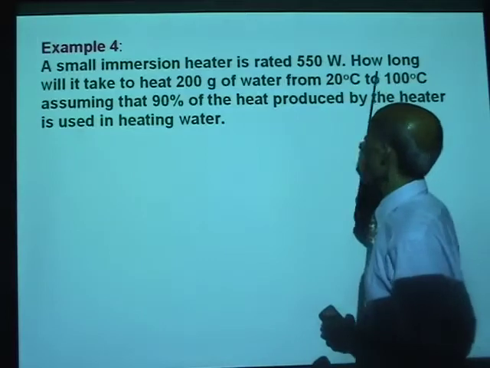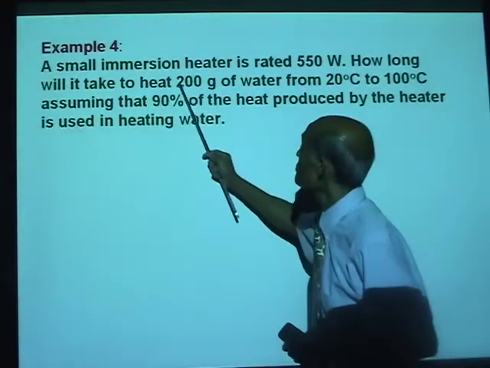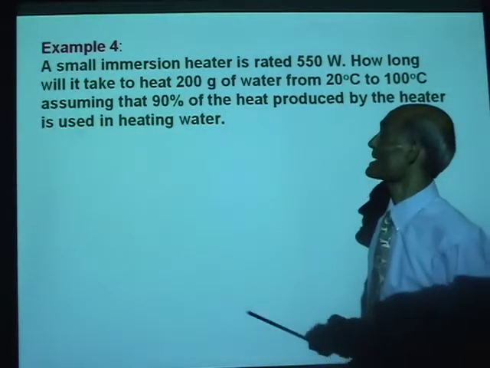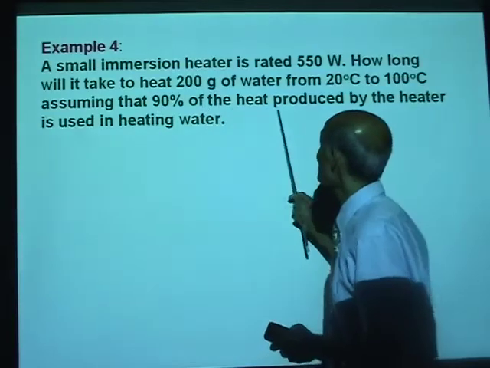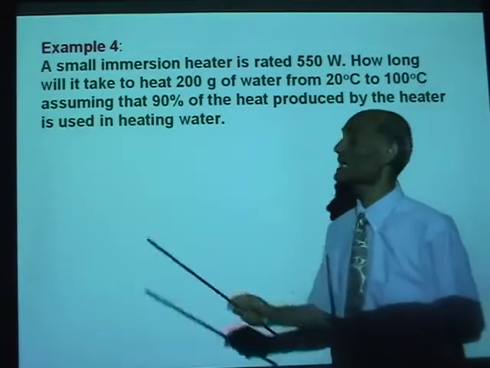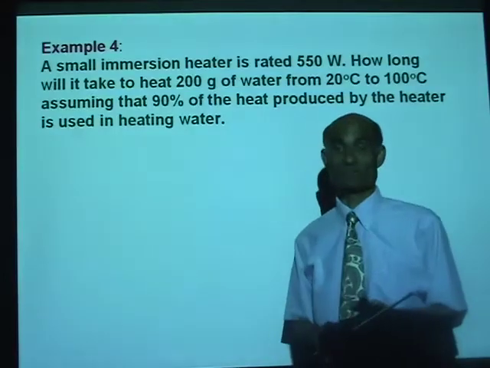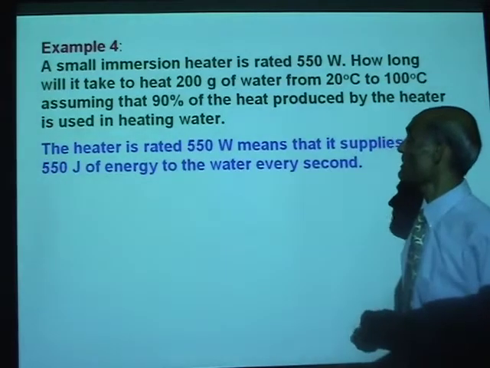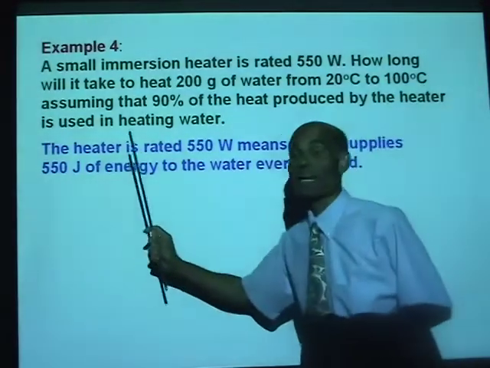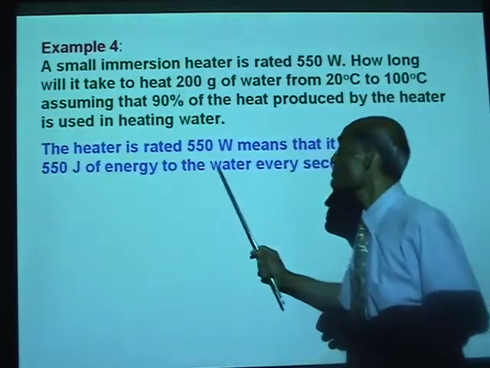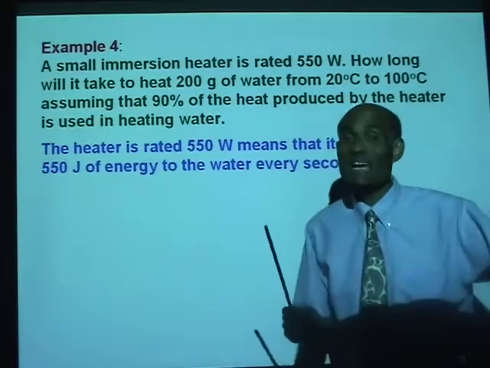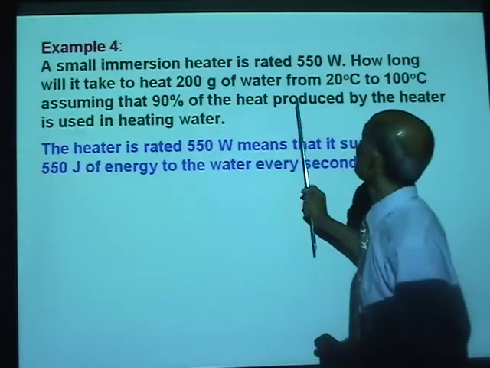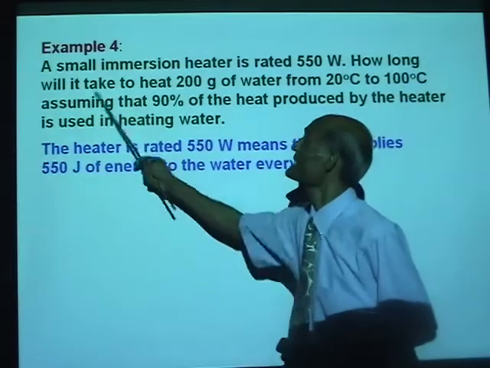That's what it means. How long will it take to heat 200 grams of water from 20 degrees to 100 degrees Celsius? Assuming that 90% of the heat produced by the heater is used in heating the water. Alright, what do we do? The heater is rated at 550 watt, means that it supplies 550 joules of energy to the water every second. Now, we need to find the time. Is that right? We need to find the time. How long will it take?